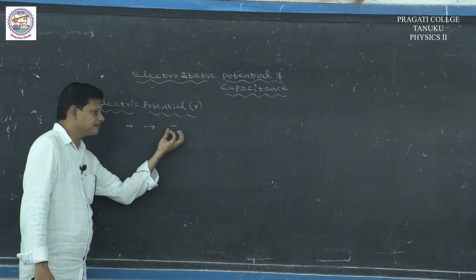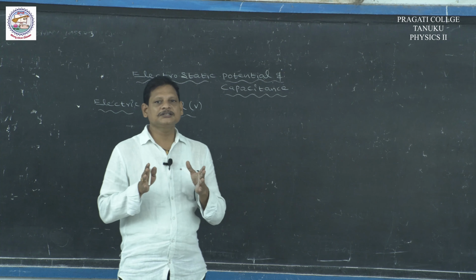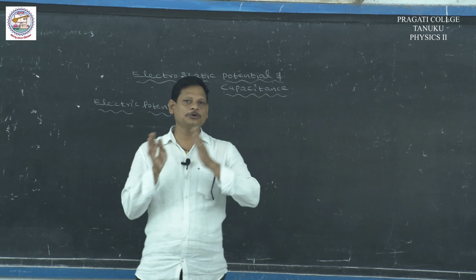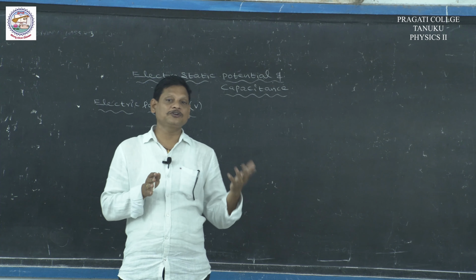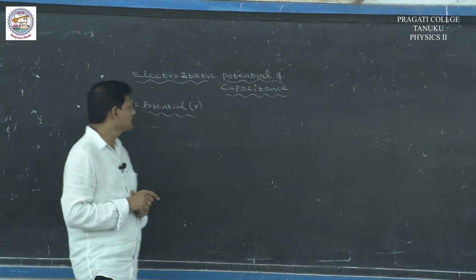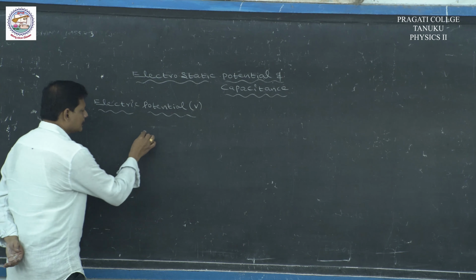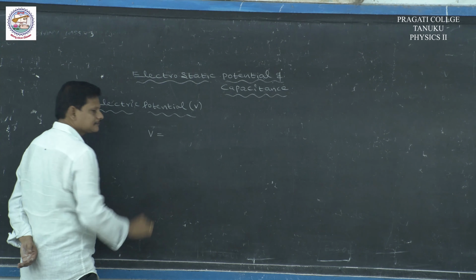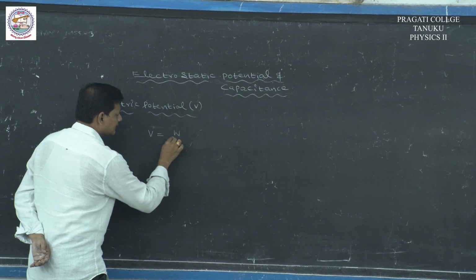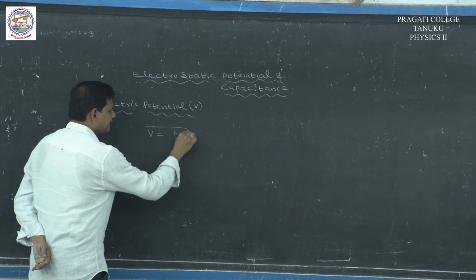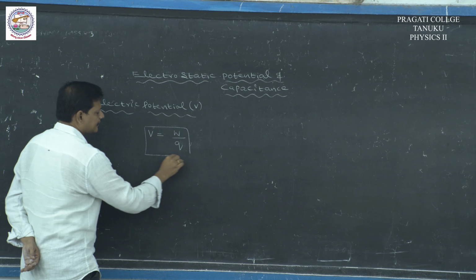In order to flow the charge, we have to maintain the potential difference. The charge is a physical quantity which travels from high potential to low potential. High potential is taken as positive potential, low potential is taken as negative potential. Then what is meant by the electric potential? The electric potential is defined as the work done in bringing a unit positive charge from infinity to a point in the electric field.